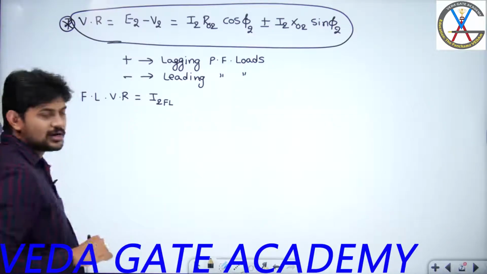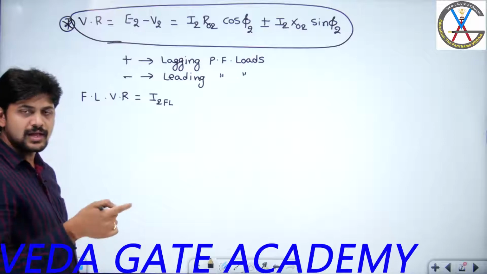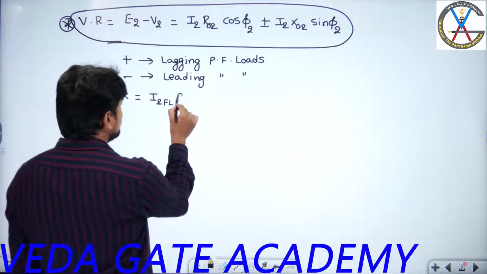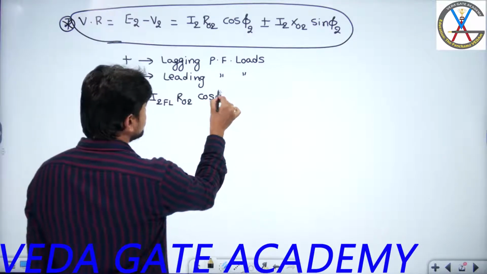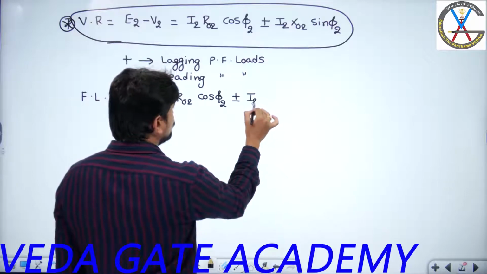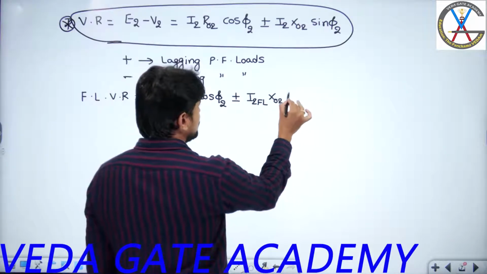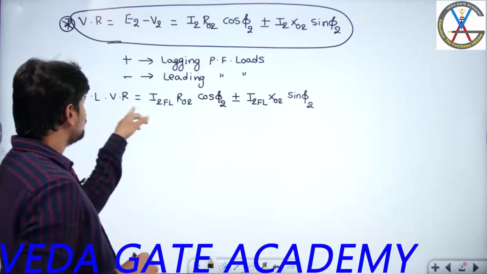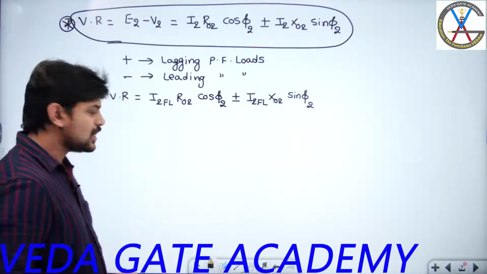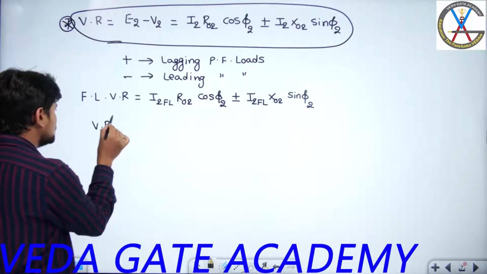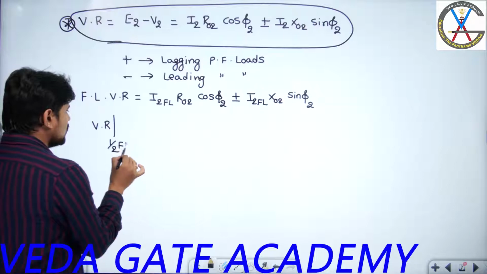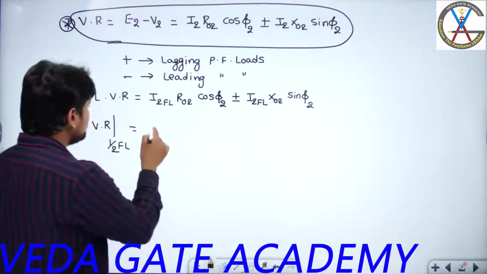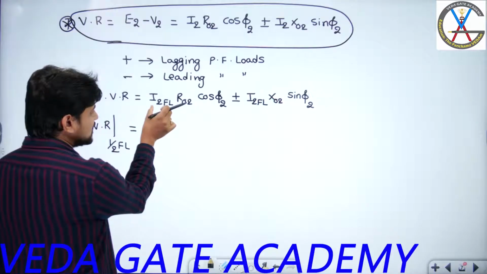How to get this full load or rated current on the secondary side? From the nameplate details. Volt ampere rating divided by secondary side voltage will give you the full load current or rated current, into R naught 2 cos phi 2 plus or minus I2 full load x naught 2 into sin phi 2. Okay, right? Now if I know the full load voltage regulation expression, can you tell me what is the voltage regulation at half of the full load? Half of the full load means which value becomes half? Current becomes half, so this becomes half, this becomes half.